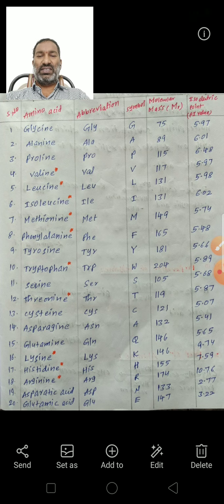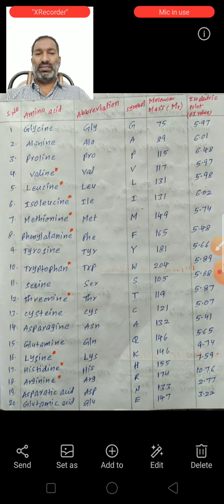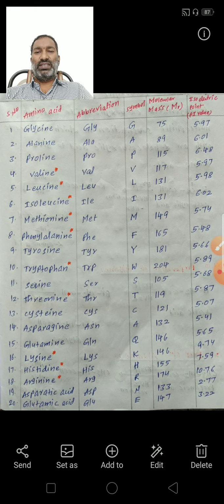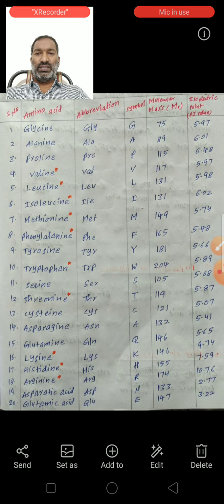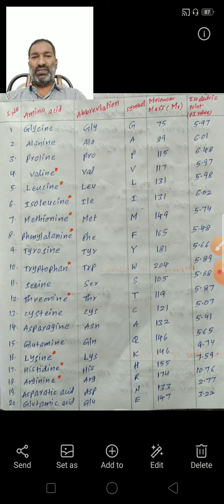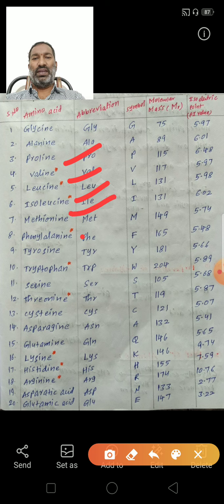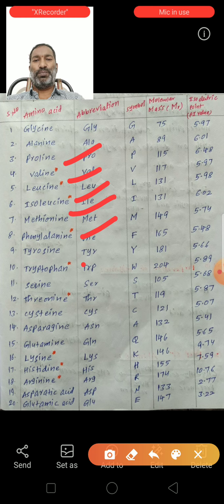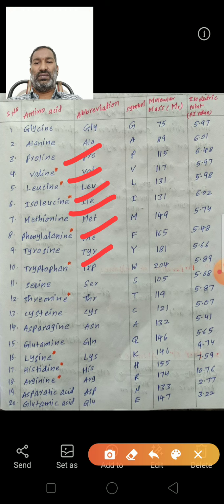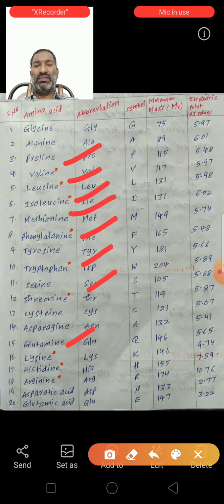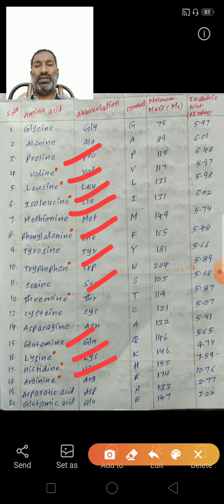Here, the star symbol amino acids are the essential amino acids. These are valine, leucine, isoleucine, methionine, phenylalanine, tryptophan, threonine, lysine, histidine, and arginine.